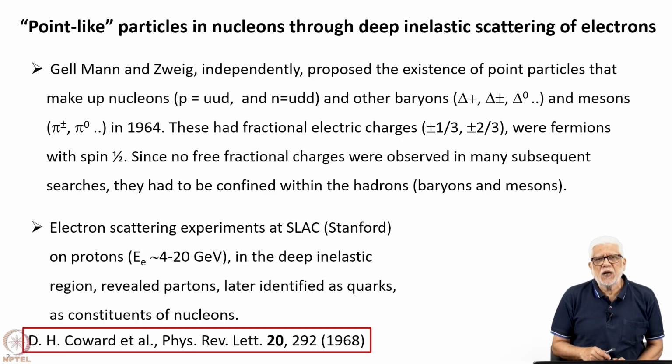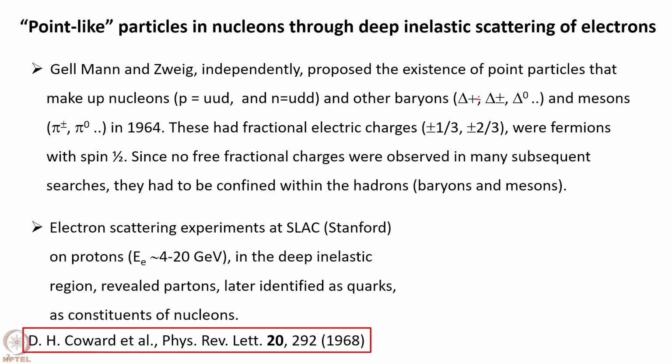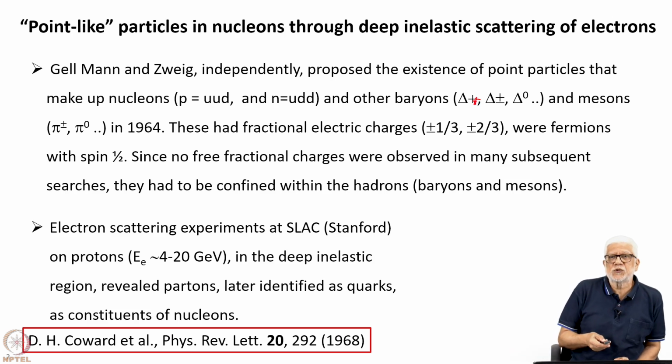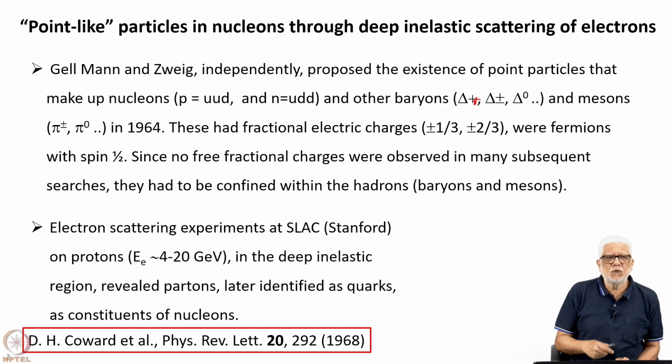And so, these quarks make up proton, neutron, but also other baryons like the delta plus, actually it should be delta plus plus. Let me change that. This should be delta plus plus, double plus. It has a charge of plus 2. And then we have the delta plus, the delta minus, the delta neutral, and so on, and other mesons like the pi plus, minus, the pi 0, and so on. And this proposal was made by them in 1964.